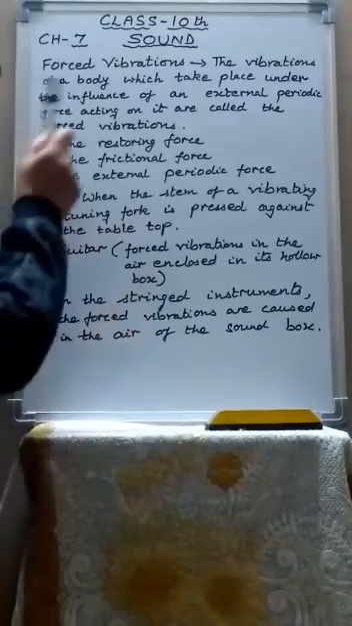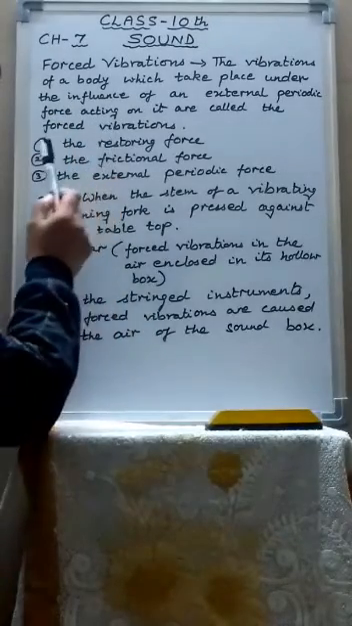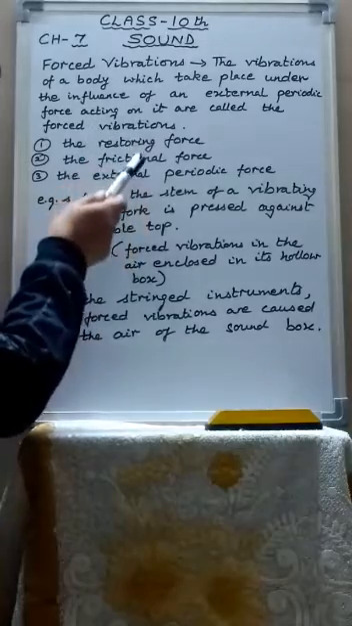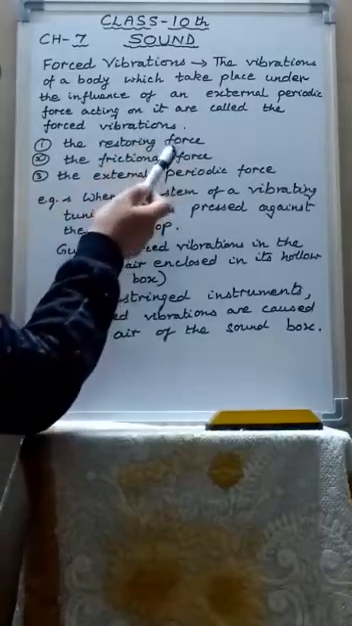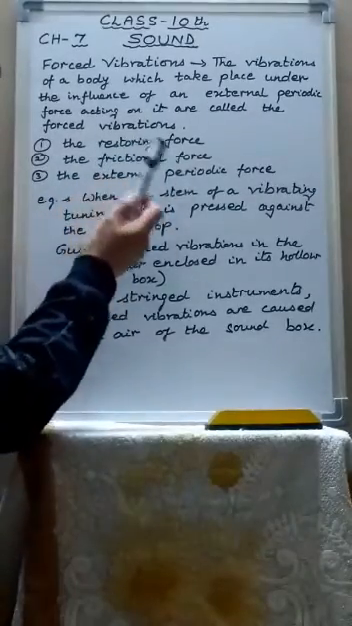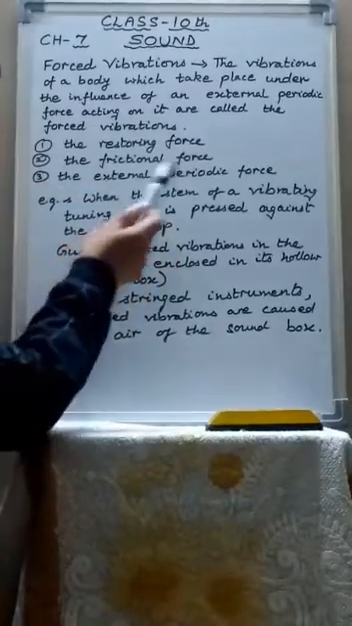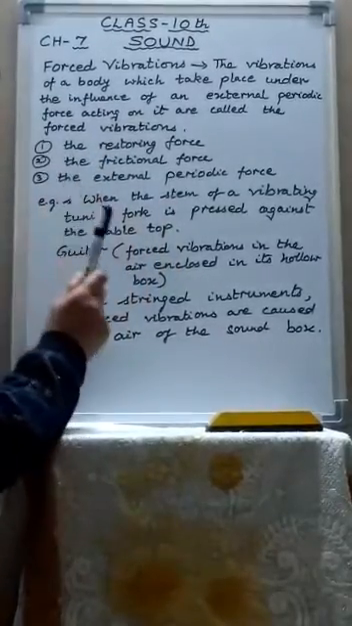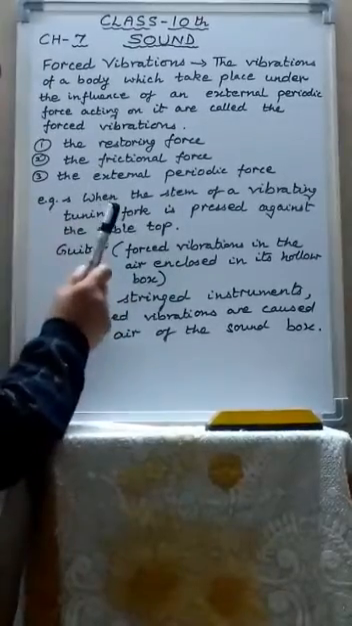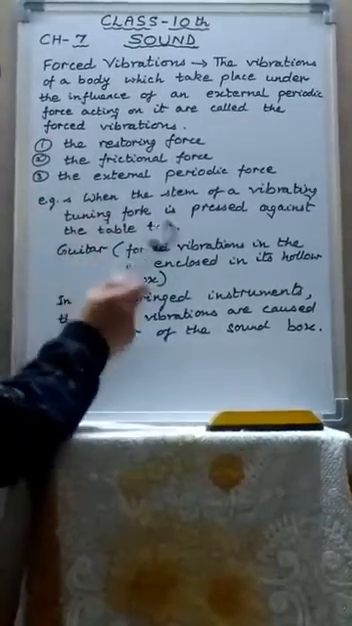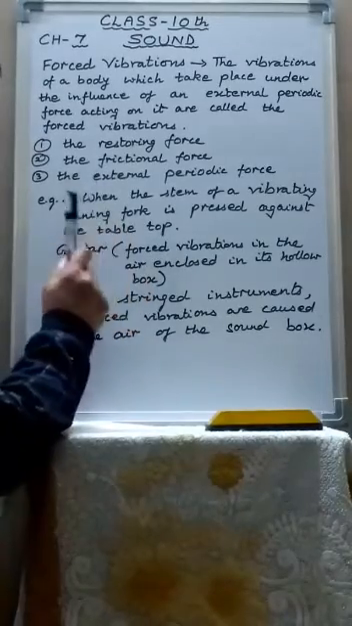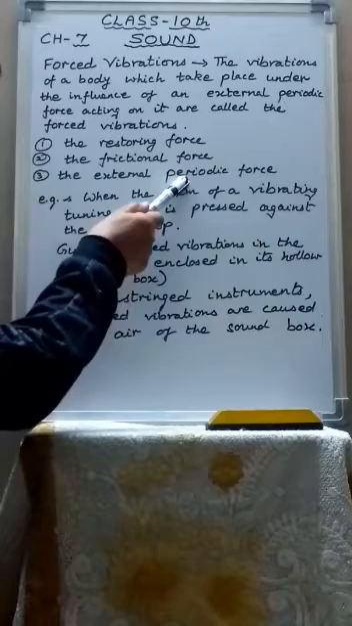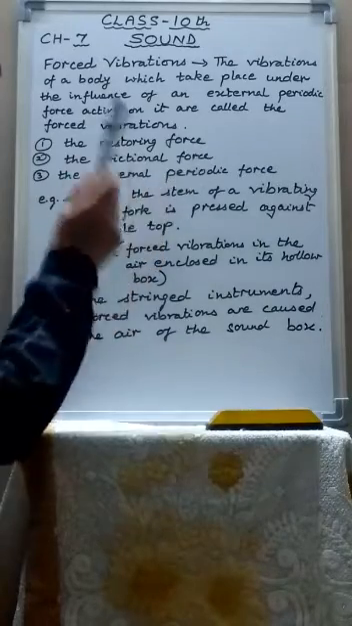During forced vibrations, three forces are acting on the body. First is the restoring force given by the body. Second is the frictional force or resistive force. And the third is the external periodic force. When the external periodic force is applied on the vibrating body, the body no longer vibrates with its own natural frequency, but gradually acquires the frequency of the applied periodic force. The external periodic force is also called the driving force.